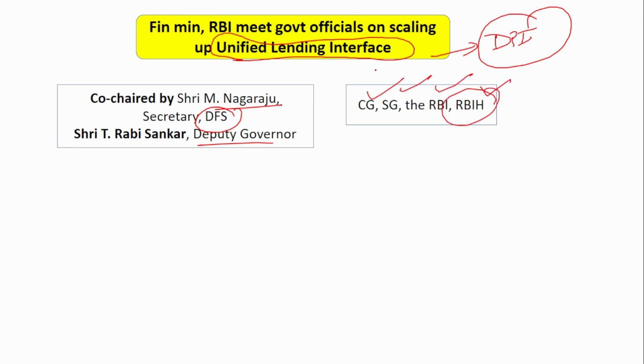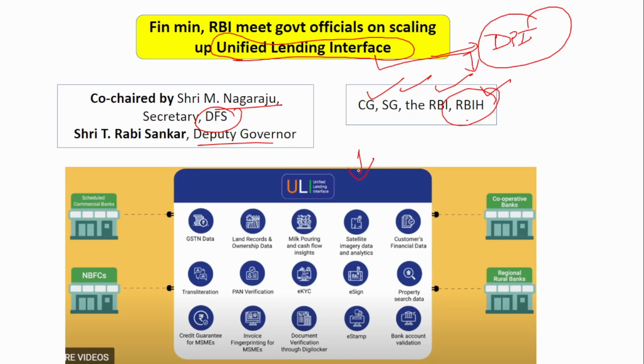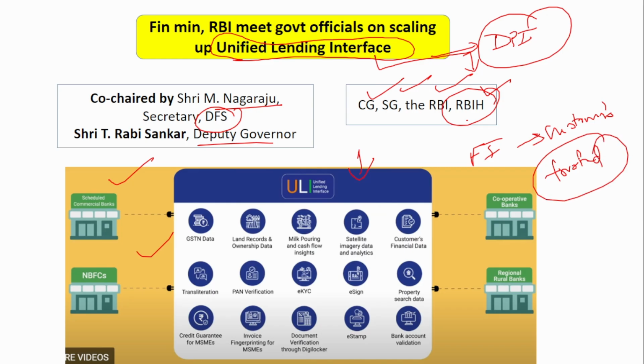Remember, this Unified Lending Interface was developed by RBIH. Remember who developed this? RBIH. So now, what is this ULI? It is a platform that enables scheduled commercial banks, NBFCs, financial institutions and others to access various customers' data from trusted sources. You cannot access the data from some non-trusted source, but from trusted sources like the central government server or the state government server. Obviously, the central government data and the state government data are going to be trusted data, right?